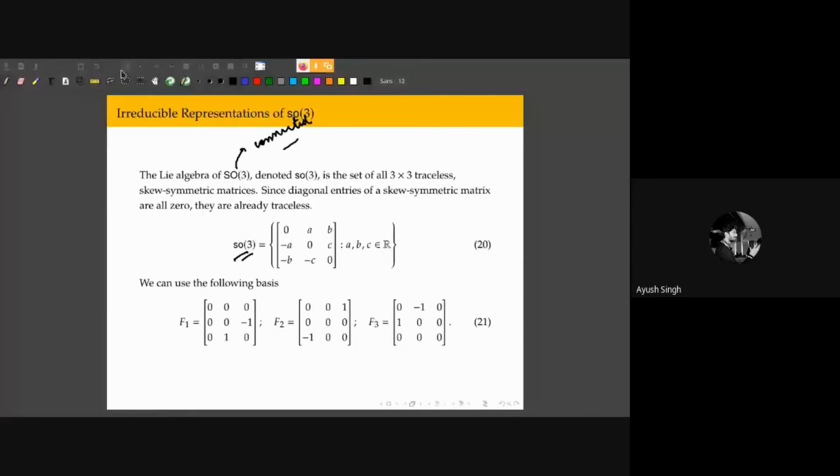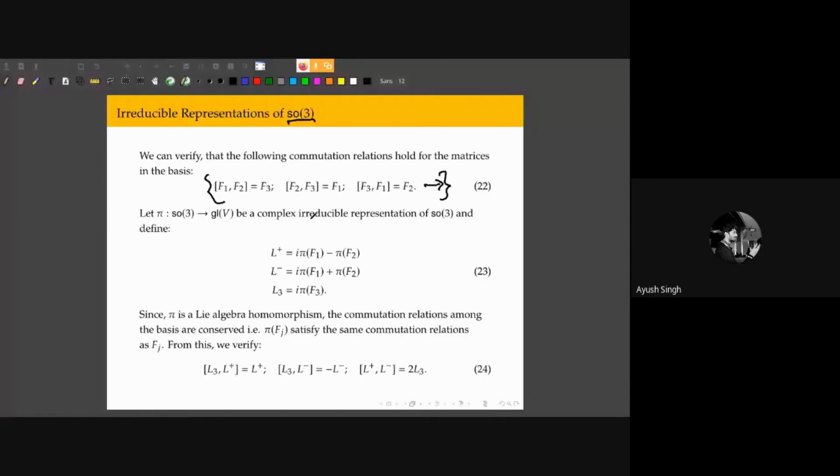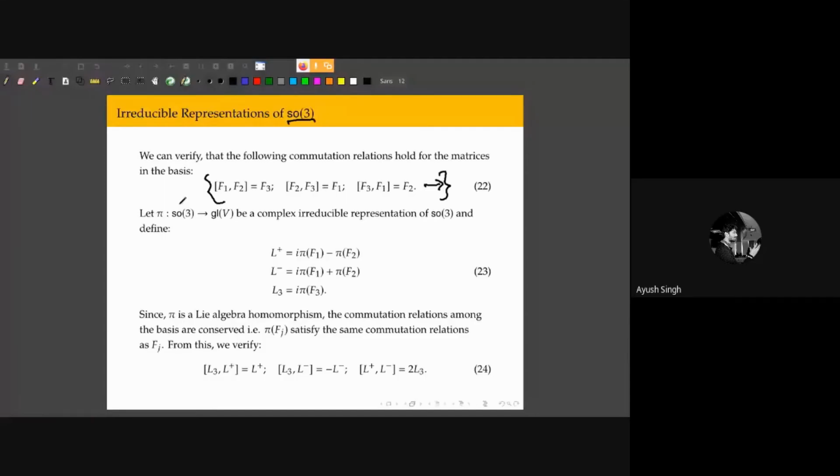And now what we want out of these commutation relations is to use them to classify the irreducible representations, right? So let's start with an arbitrary complex irreducible representation of SO3. It's a Lie algebra homomorphism between SO3 and GL(V), where V is some complex vector space, and GL(V) is the set of all linear operators on that vector space.